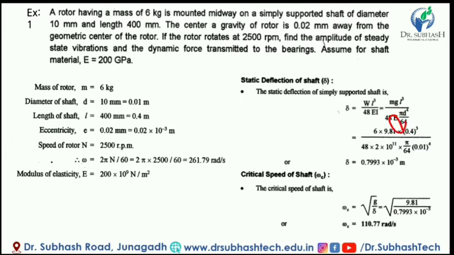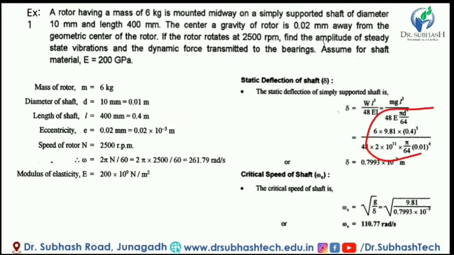Here E is the Young's modulus, given in the data, and W is m g, where the mass of the rotor is given as 6 kg. The length of the shaft is 0.4 meter.